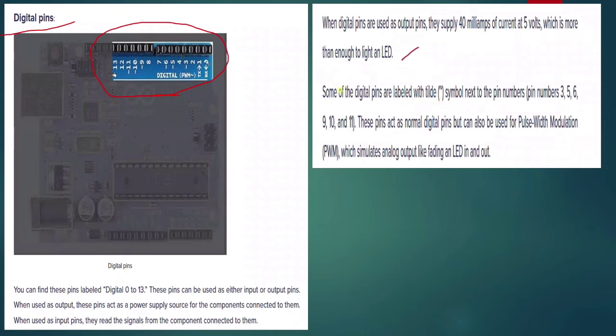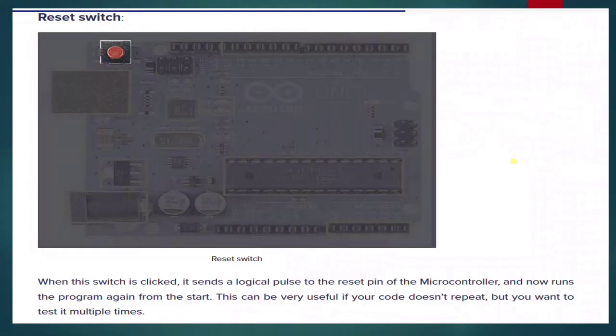Some of the digital pins are labeled with a tilde symbol. I already mentioned this symbol, this curly mark before 11, 10, 9, 6, 5, 3. What does this represent? It is the symbol next to the pin numbers 3, 5, 6, 9, 10, 11. These pins act as normal digital pins but can also be used for pulse width modulation, PWM, that simulates analog output like fading an LED in and out.